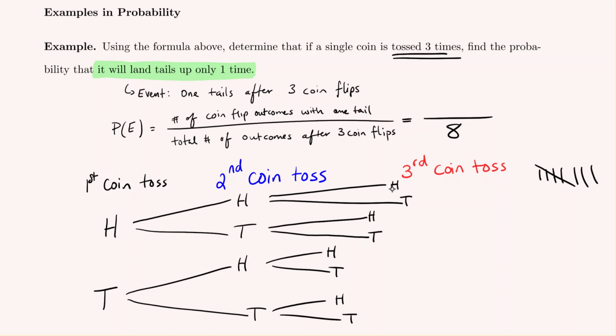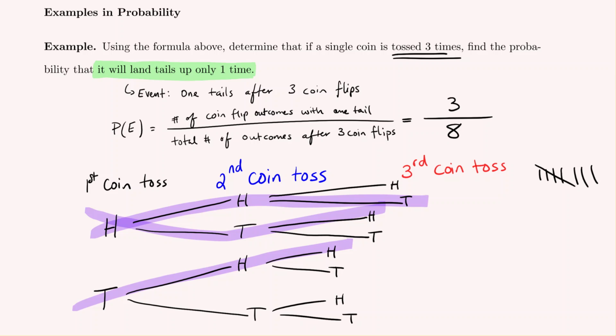Heads, heads, heads has no tails. Heads, heads, tails has tails up only one time, so that's one occurrence that we wanted. Heads, tails, heads also has tails up only one time. Heads, tails, tails is tails up 2 times, so we don't count that. Tails, heads, heads is 1 occurrence. Tails, heads, tails is 2, so we don't count it. Tails, tails, heads also 2. Tails, tails, tails also more than 1. So of the 8 possible outcomes, only 3 met our criteria that it would land tails up only one of the times. So our answer is 3/8.